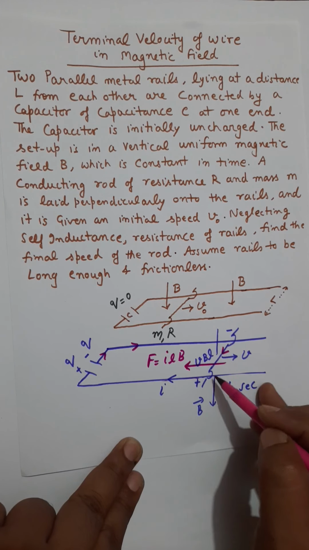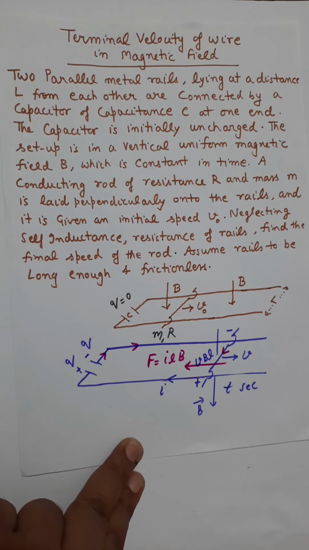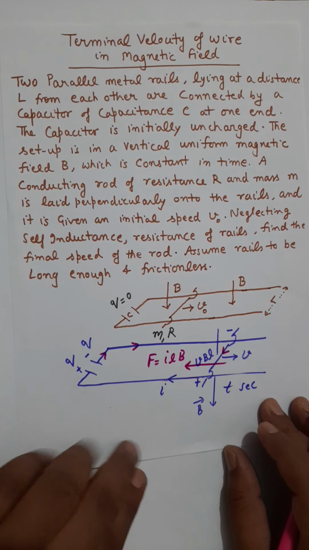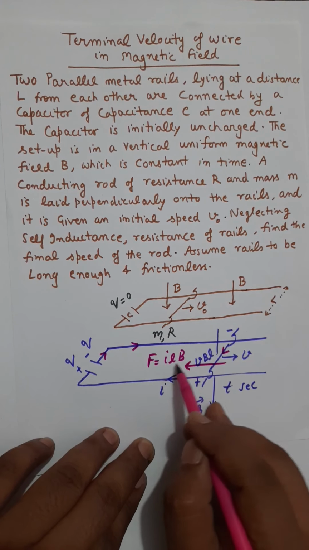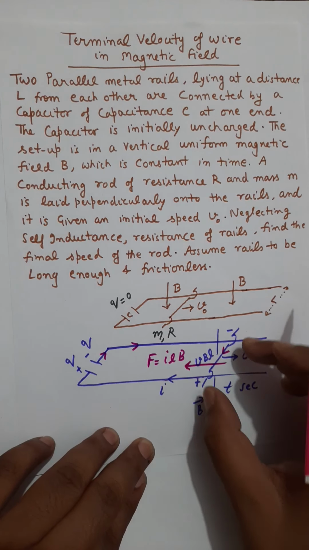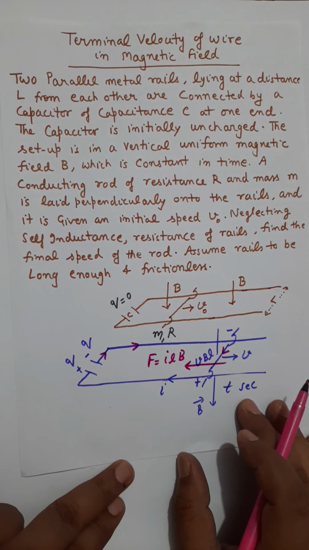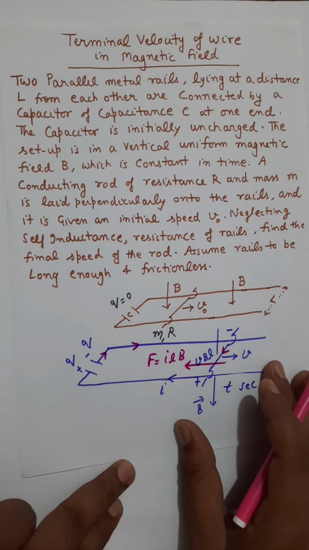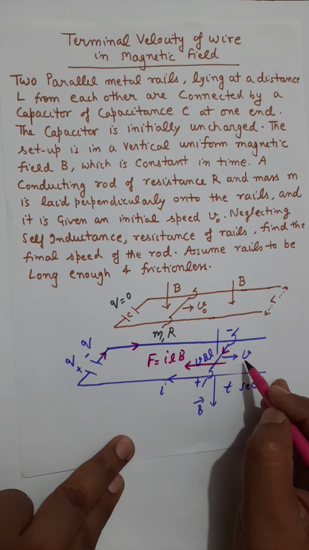So this is the direction of current and this is the magnetic field. Right. So this force ILB will oppose this motion. This ILB will be against this velocity. Right. And a moment will come when this velocity will become constant.